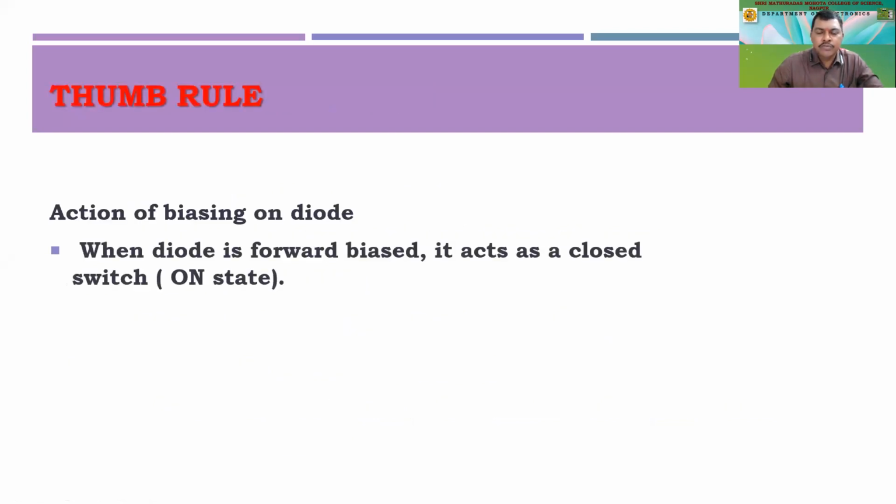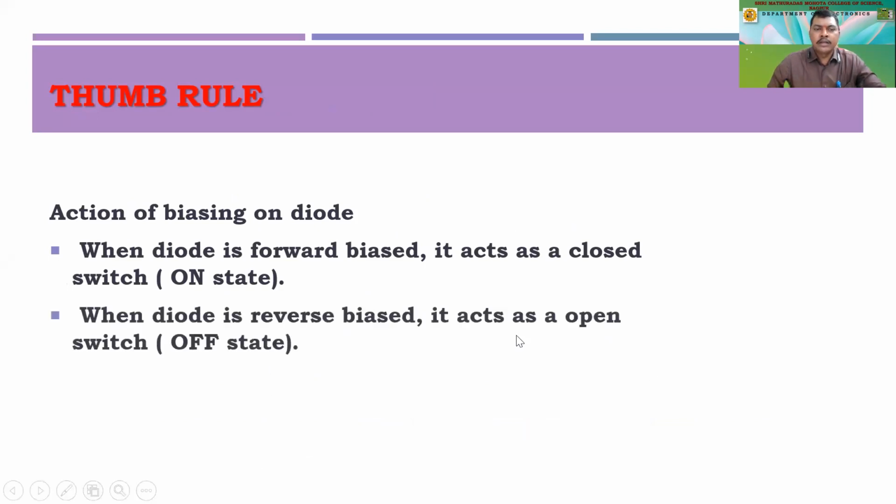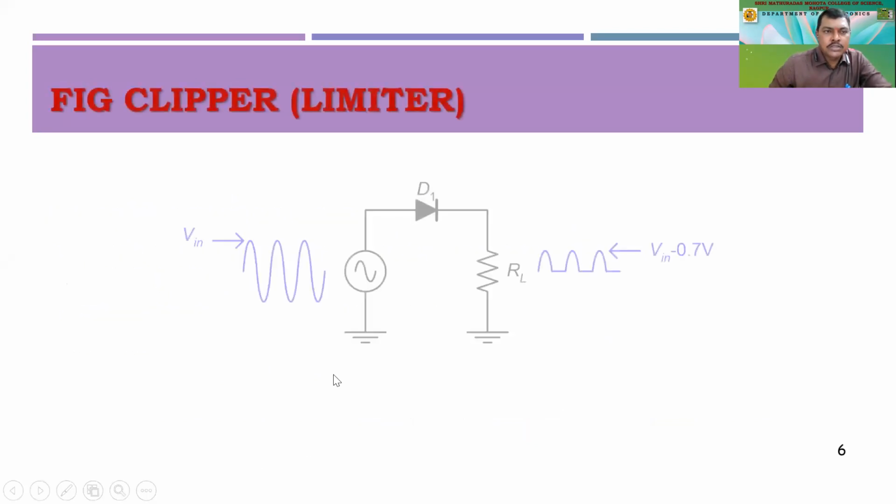So this is the thumb rule. If the diode is connected in forward bias, it conducts. That means it is in the on state and acts as a closed switch. Similarly, when we connect it in reverse bias, it acts as an open switch, or it is in the off state, or it does not conduct. Right, so this is the thumb rule.